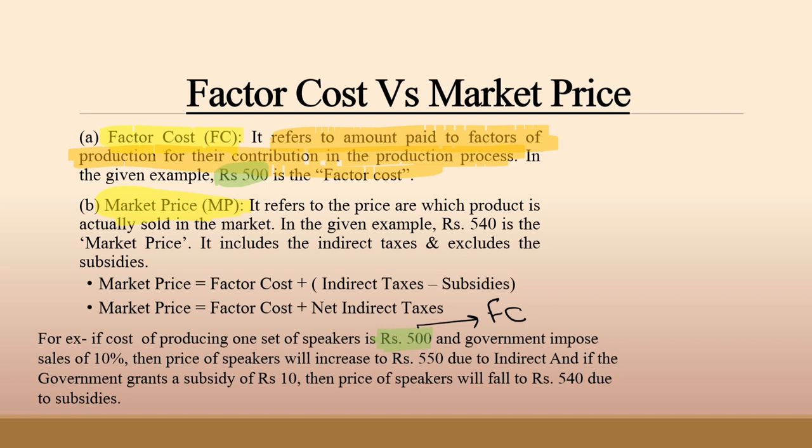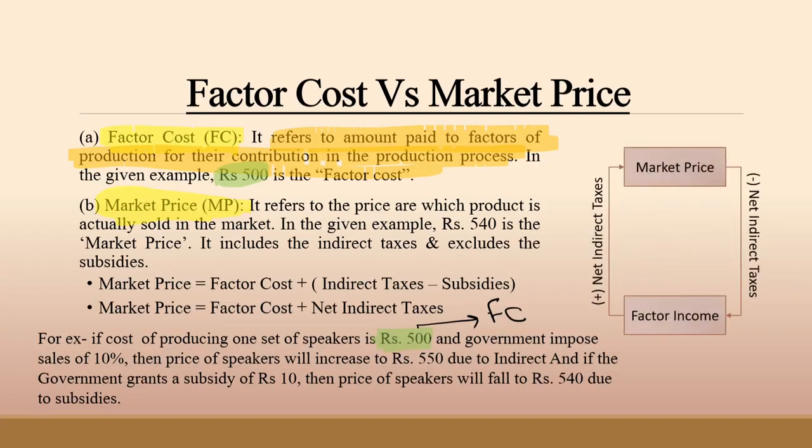Okay, and we'll continue this example after market price. So now we are going to discuss market price. Market price refers to the price at which a product is actually sold in the market. In the given example, rupees 540 is the market price.